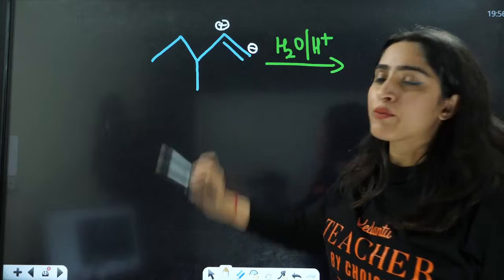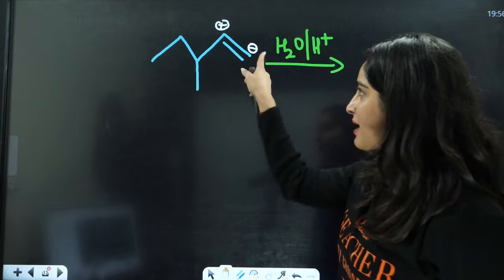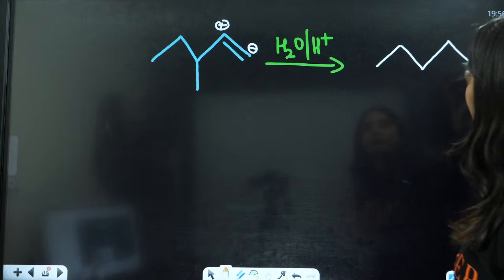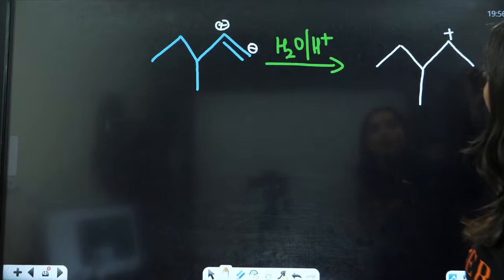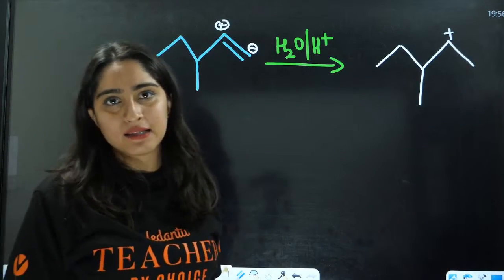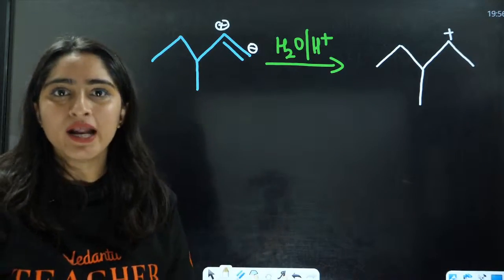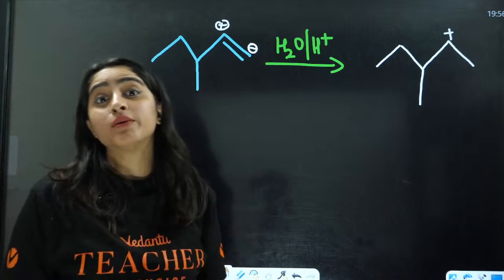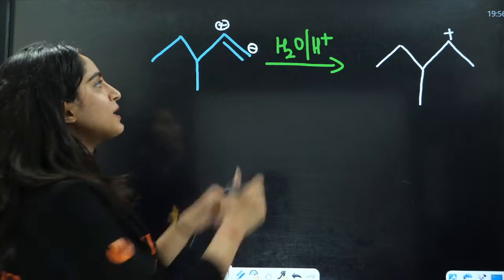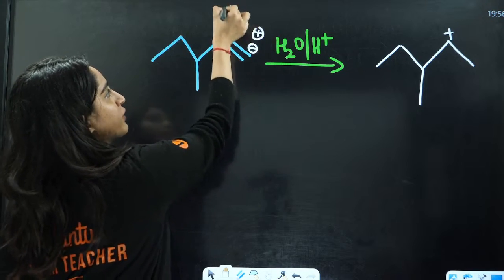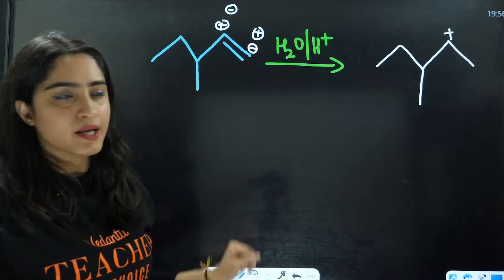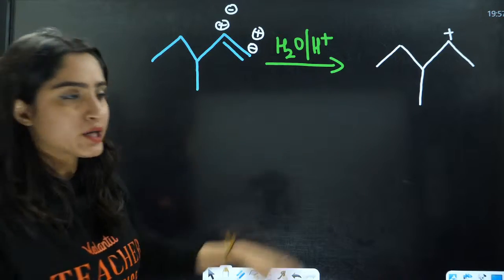Because in this case, the carbocation will be more stable in comparison to this one. So it will firstly form a carbocation that will have this positive and one hydrogen here, okay? This will be the formation of carbocation in this case. First we break the pi bond and form the more stable carbocation. Here this positive is more stable as compared to positive here and negative here. So I have made this carbocation.